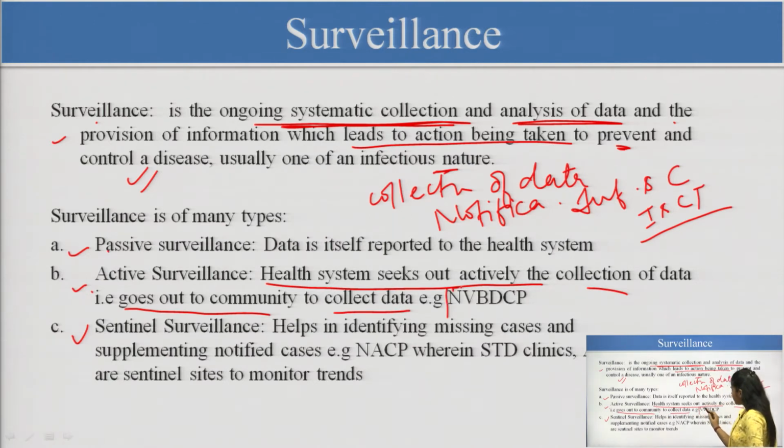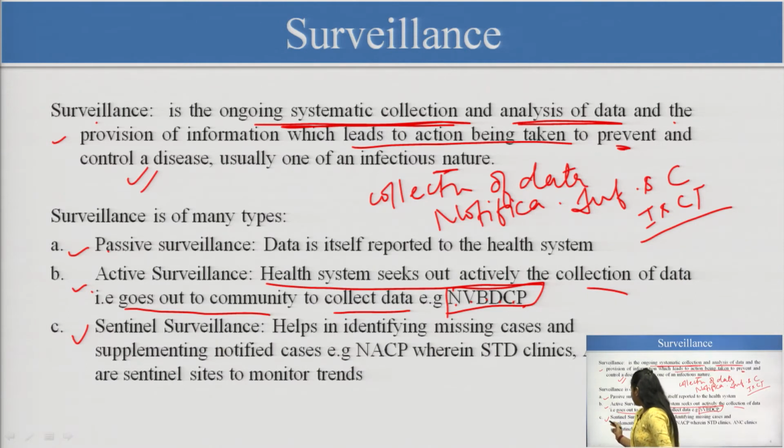There is one example here, the National Vector Borne Disease Control Program, NVBDCP. Every year we have seen in India, in many states there is an outbreak of dengue cases. So this requires active surveillance. Every year the health officials go to different areas and check the cases, taking all the measures required to reduce the outbreak or the spread of transmission of the disease.